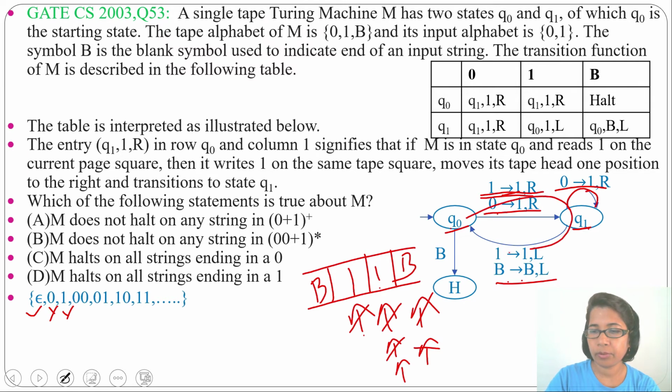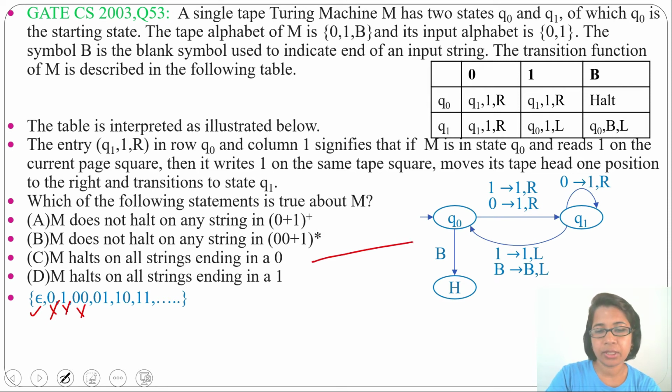So this will be a loop between Q0 and Q1. First time it will change 0 to 1. Next time it will just move. 1 will be 1, it will move right. Blank will be blank, it will move left. So it will be an infinite loop between Q0 and Q1 state. It will never reach halt. So for 0, 0 it will not halt.